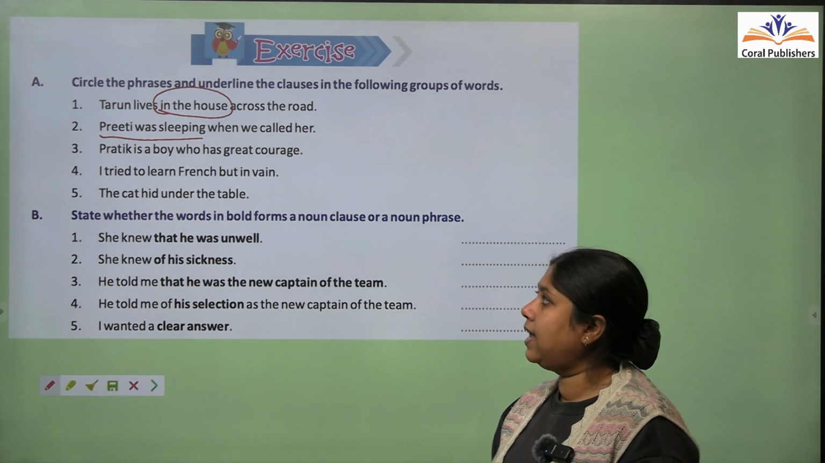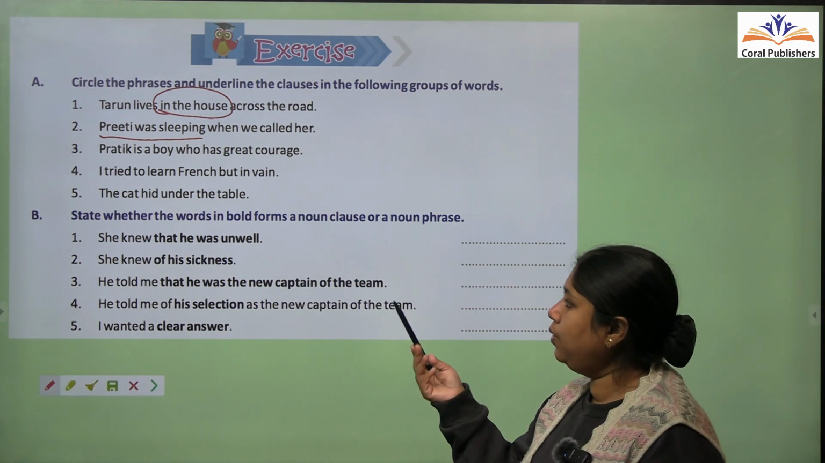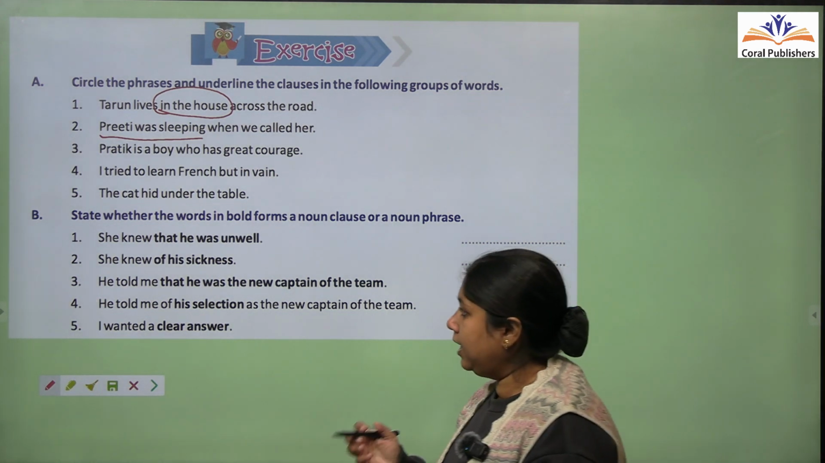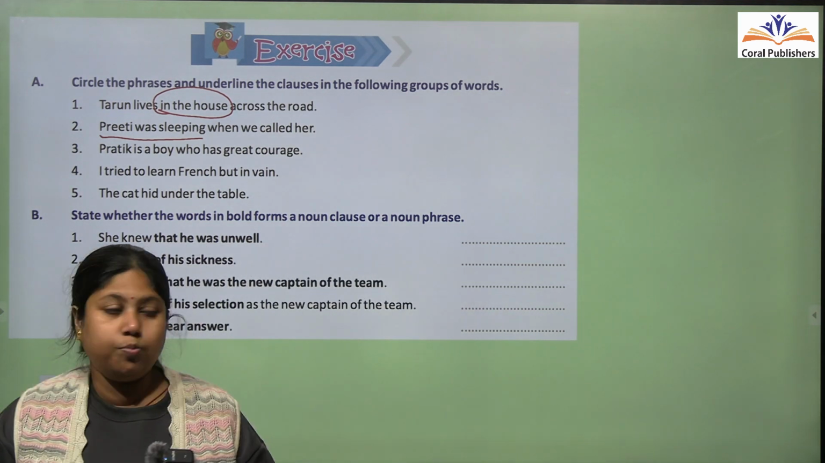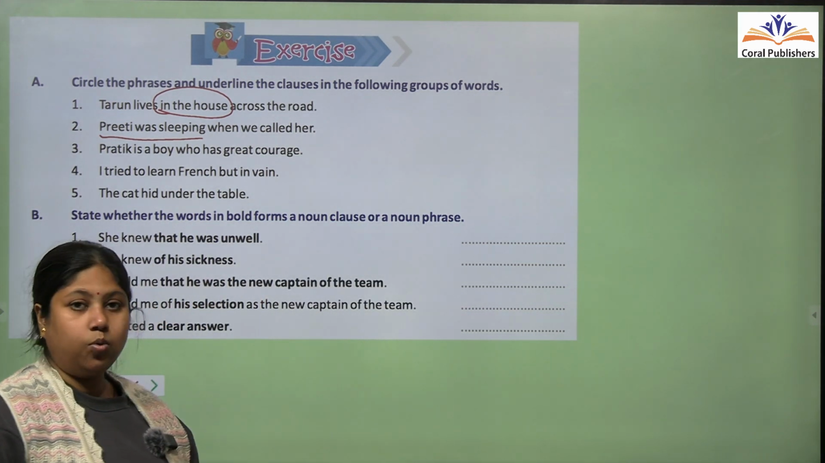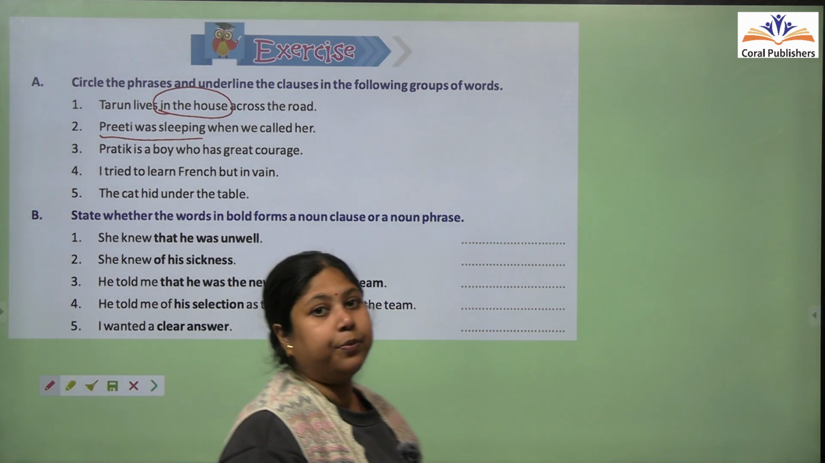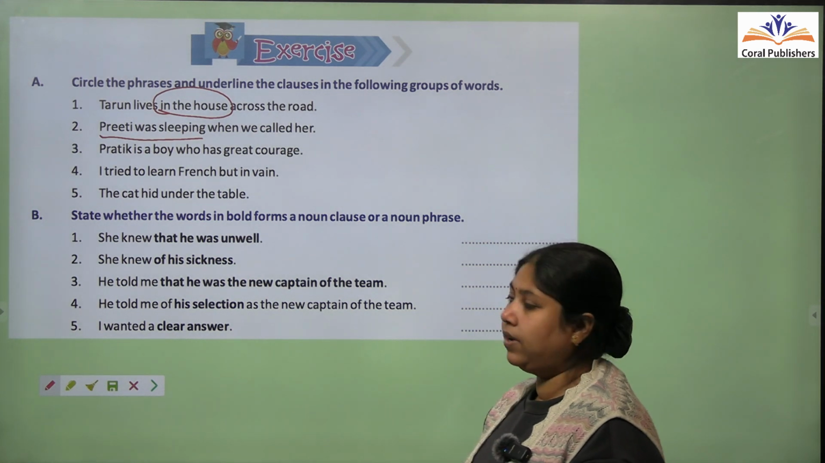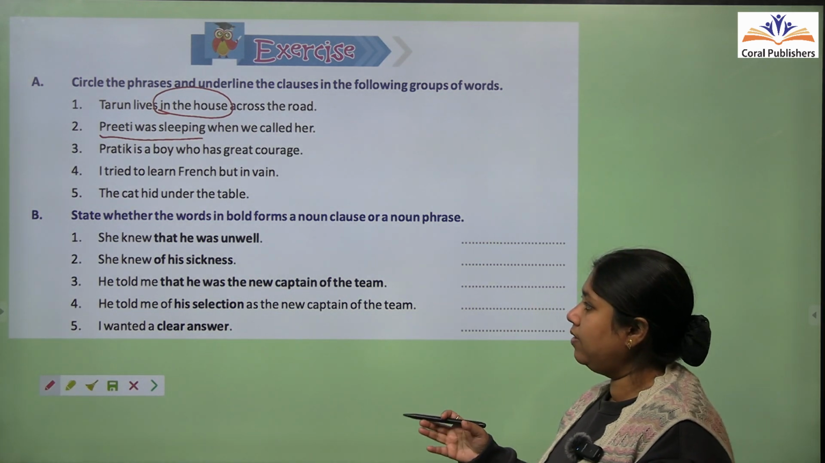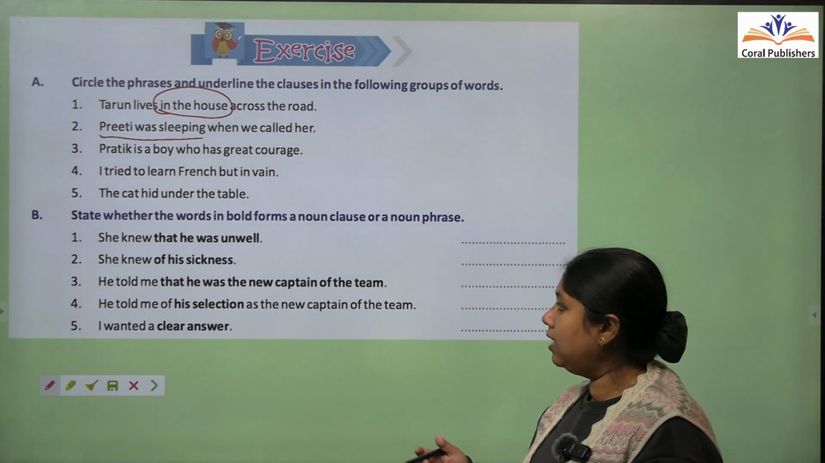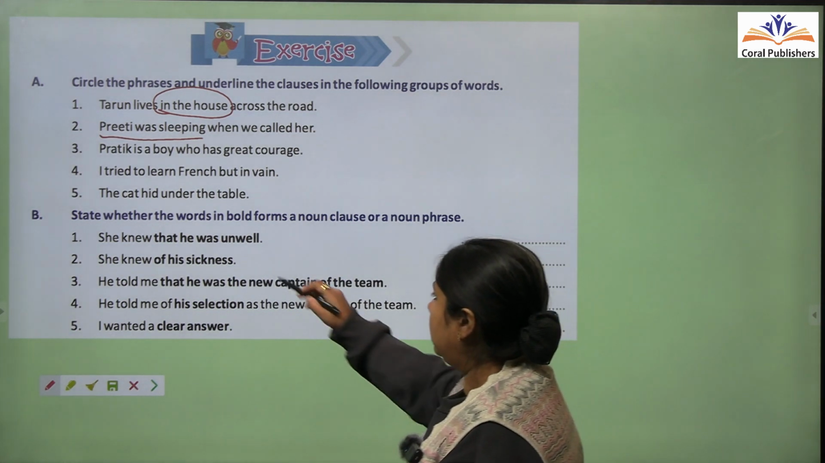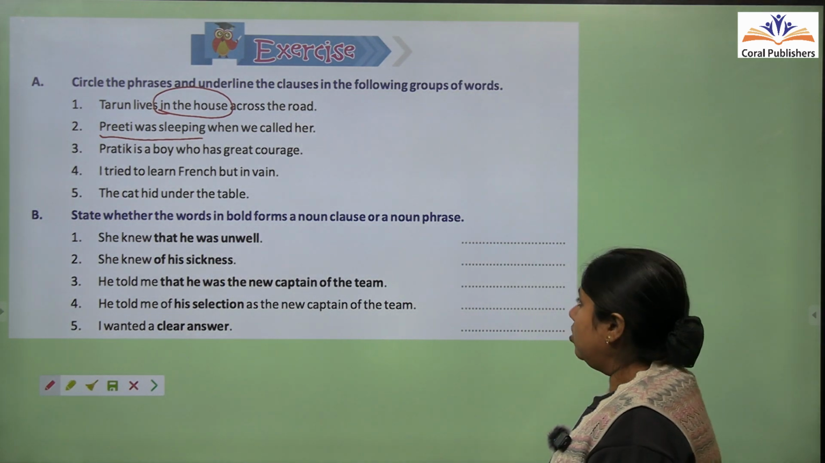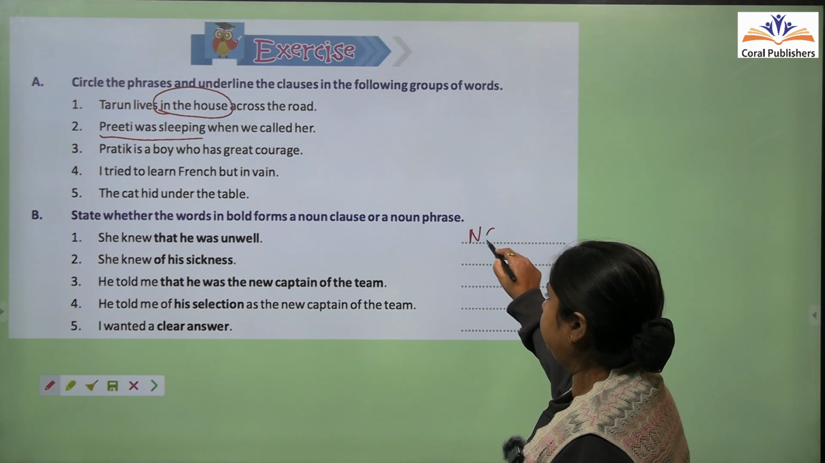Now let's move to exercise number B. State whether the words in bold forms are noun clause or noun phrase. हमें देखना है कि क्या ये noun clause हैं, ये जो bold हैं words, ये noun clause हैं या noun phrase हैं. तो आइए देखते हैं. First one, she knew that he was unwell. He was unwell. So he was unwell is a noun clause. ठीक है? This is a noun clause क्योंकि यहाँ पे subject भी है and was unwell is a predicate also. So this is noun clause.